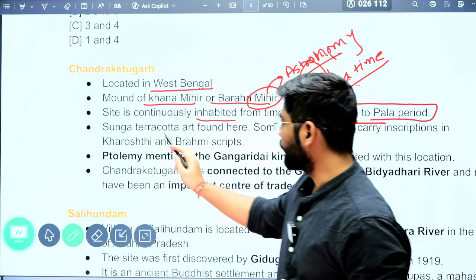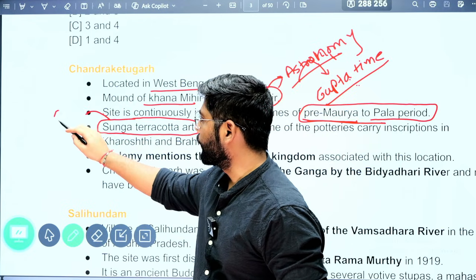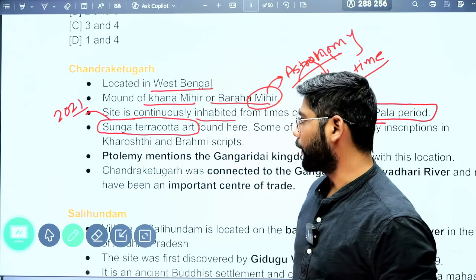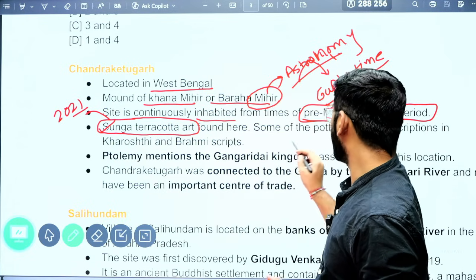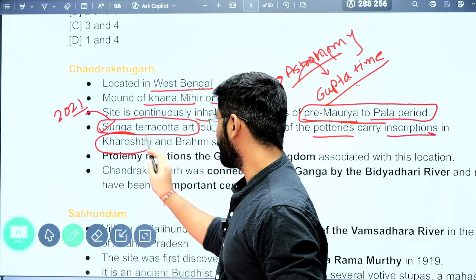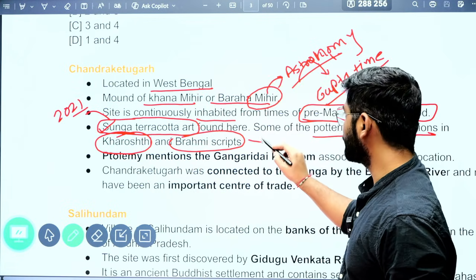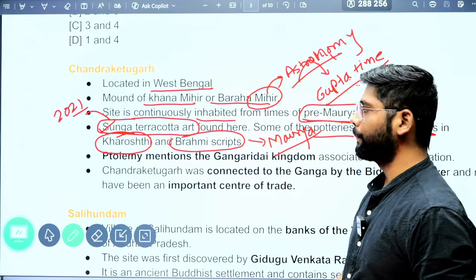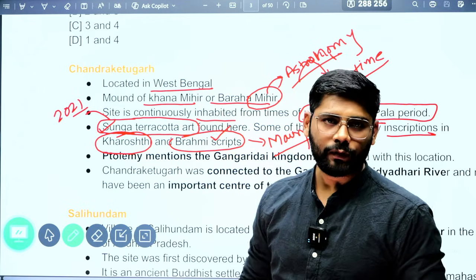Then again, there is the Shunga terracotta art. In the 2021 question, they mentioned that Chandraketugarh is known for terracotta art, but the terracotta art belongs to Shunga times. Also, some potteries carry inscriptions in Kharosthi and Brahmi script. What it signifies is that this site was also prominent during the time of Maurya, because the Ashokan inscriptions are found in Brahmi as well as Kharosthi script.